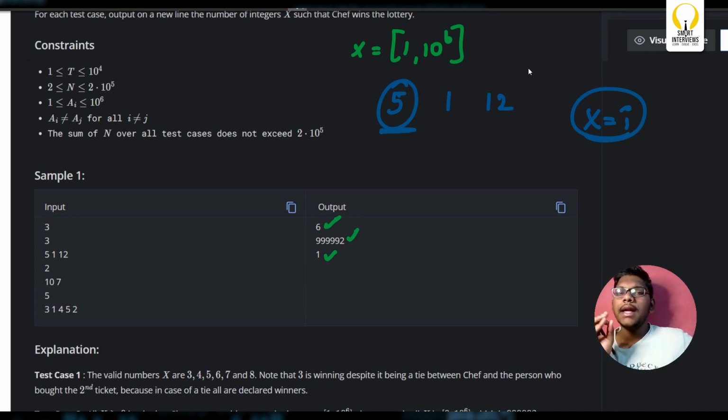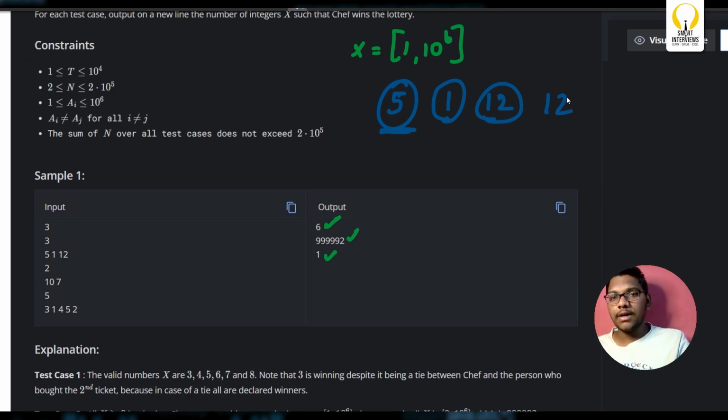All you need to know is a number which is just lesser than 5 and just greater than 5 from the array. That's it. For example, let's say you have 0, let's say you have 20. Will this even affect our answer? No. It is enough if you just consider the next smaller element from the array, which is 5, and the next bigger element from the array, that is just greater than 5, which is 12. Considering these two is enough. There is no point in considering 12, 20, 30, 100 or 0.